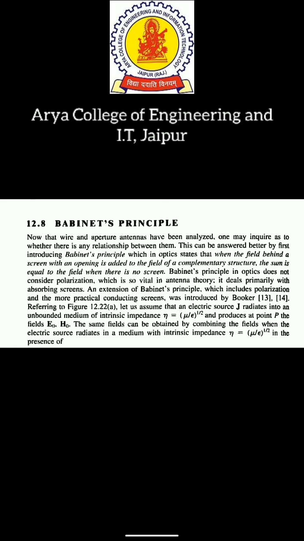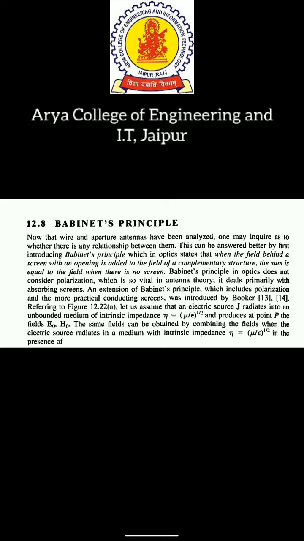Paper is a screen, and now there is the light which is coming within that slot, plus the light when I keep my torch in front of that cut piece taken from the paper and pass light from behind it. Then I will obtain the light field which was restricted by the paper. Right now, there is no obstacle of the complementary structure. That cut piece of paper is acting as a complementary structure, taken out from the paper sheet.